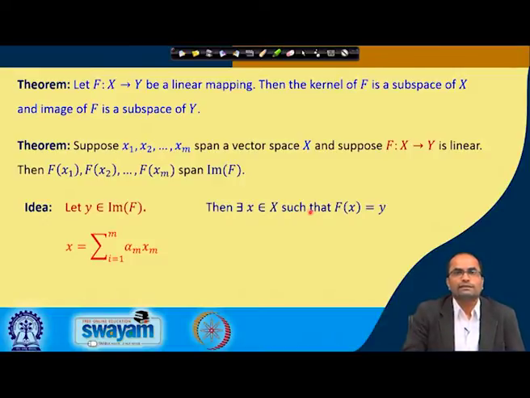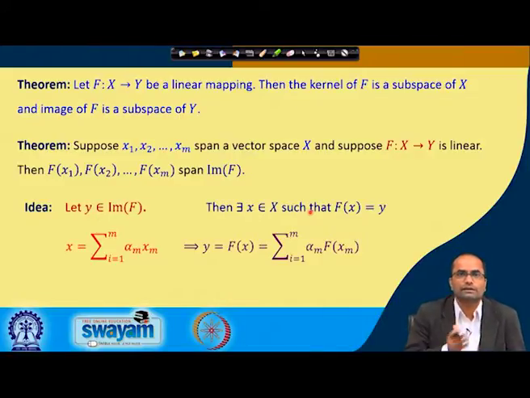Any element of X can be represented as a linear combination of x1, x2, x3, up to xm, because these vectors span X. So, we have represented x as a linear combination of the xi's, and now we apply the linear map f on x, which will give us y.